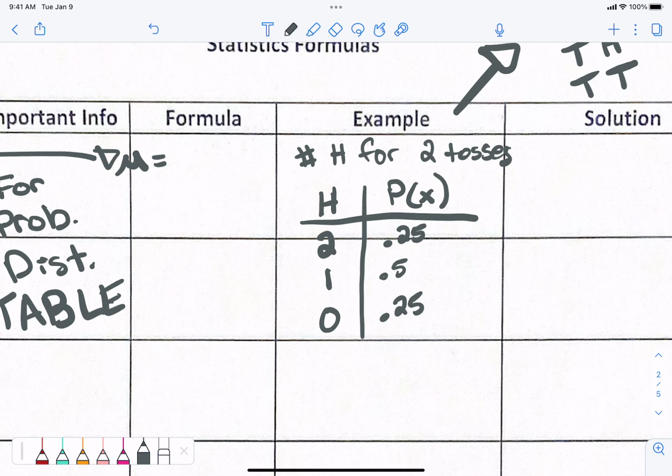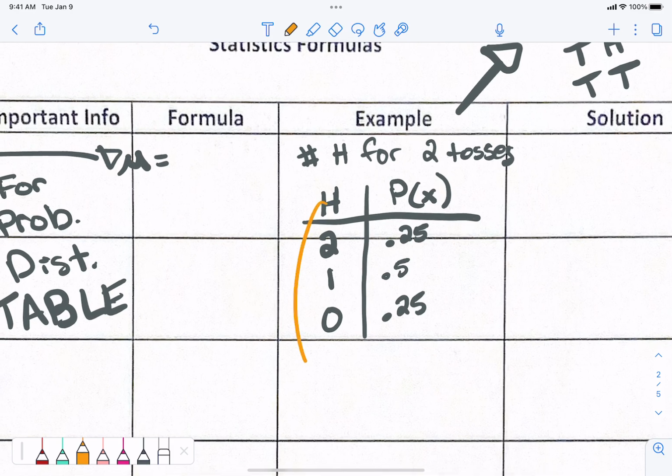Mu equals np equals 460 times 0.5. No, wrong, because this is for a table. This is not for the data that we're given. We don't know p and q here. Well, we do kind of, but we don't. Look it up on Photomath. No, Photomath is not going to tell you.